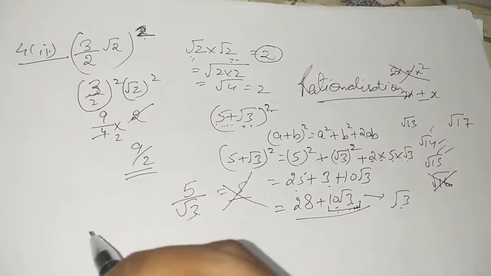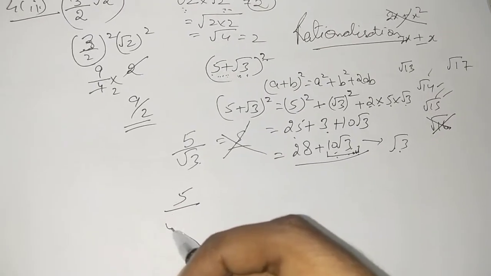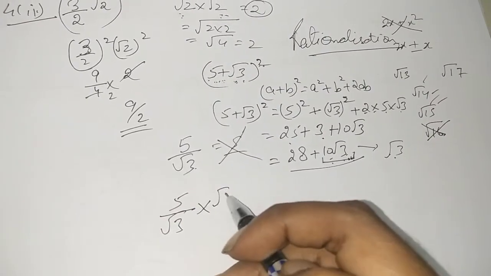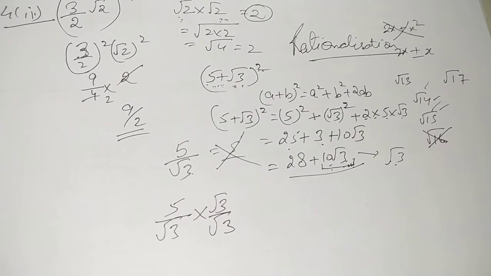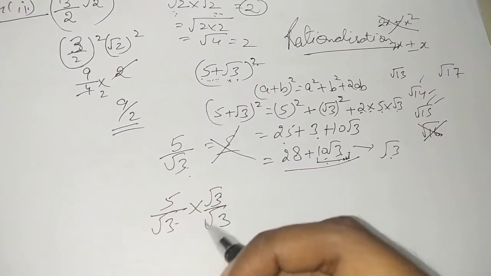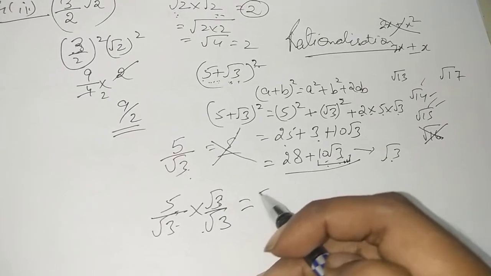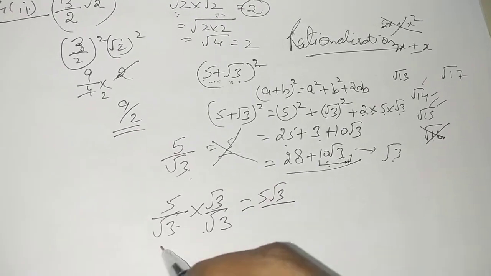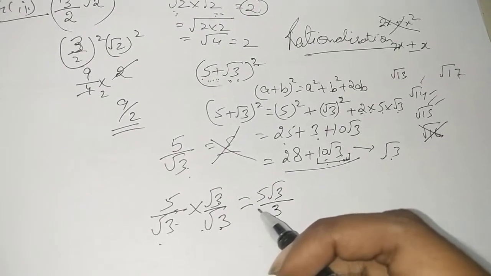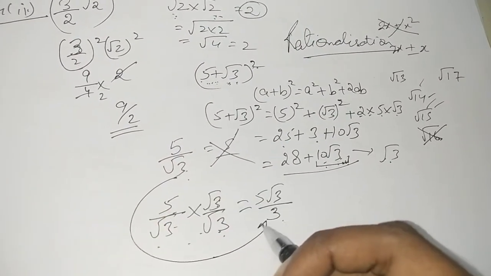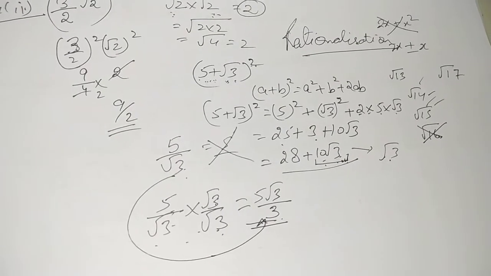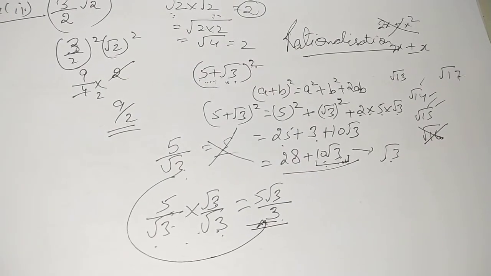So what are we going to do is that if this is 5 by root 3, we will multiply the numerator and the denominator by the same number. Under root 3, multiply and divide. So 5 into root 3 will be 5 root 3 and root 3 into root 3 will be 3. So yes, we have converted the under root part of the denominator into a number without the under root. So we have got rid of the denominator having the under root.